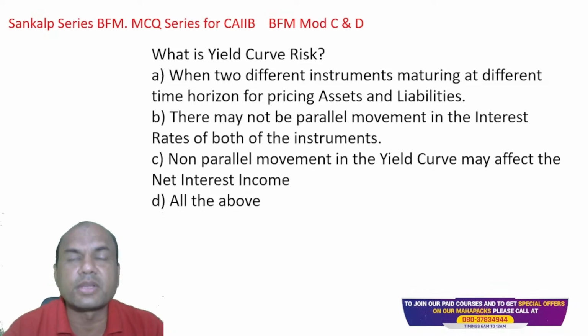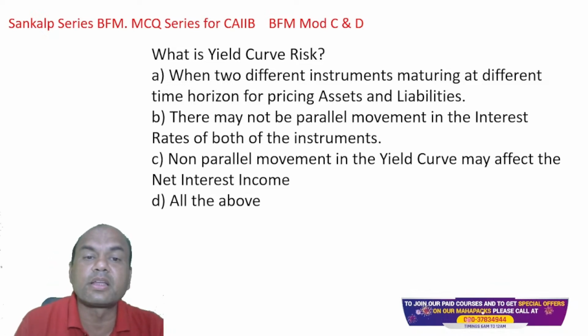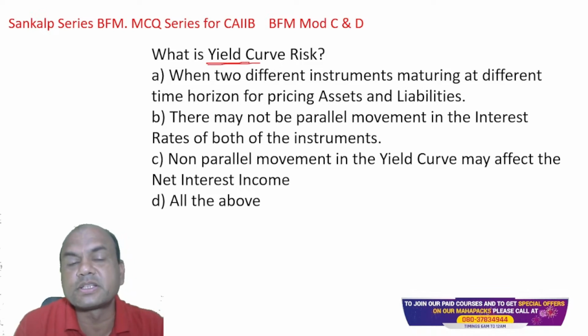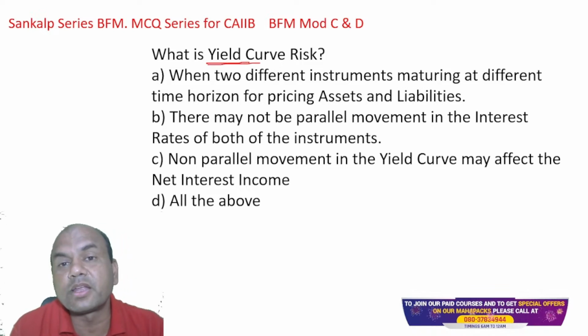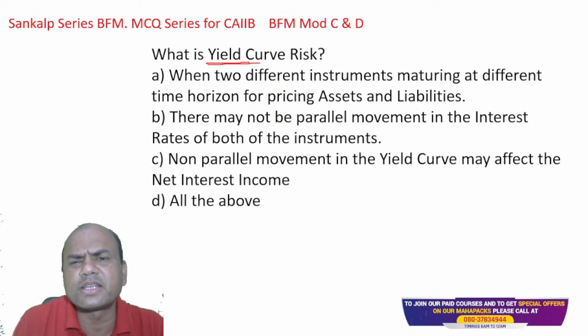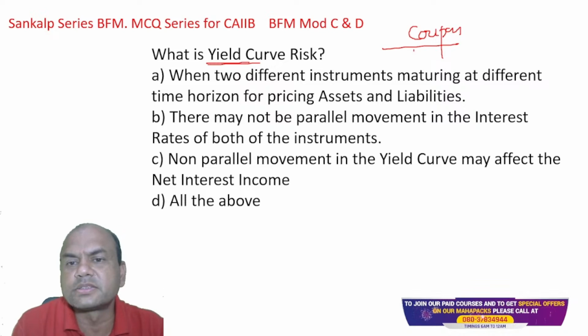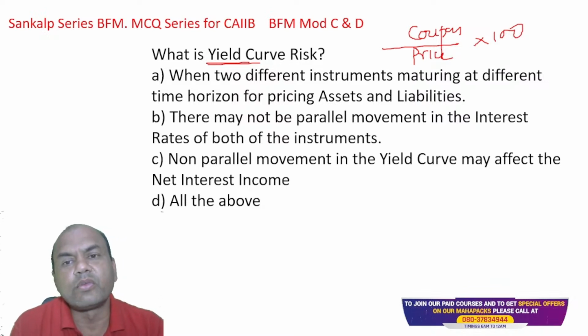What is the yield curve risk? Yield curve means it is yield. What is the yield? Yield means basically what are the returns I am getting from the bond. Formula is very simple. Coupon upon price, right? Into 100. Of course, everything is into 100 only. So this is yield. What is the yield curve risk?